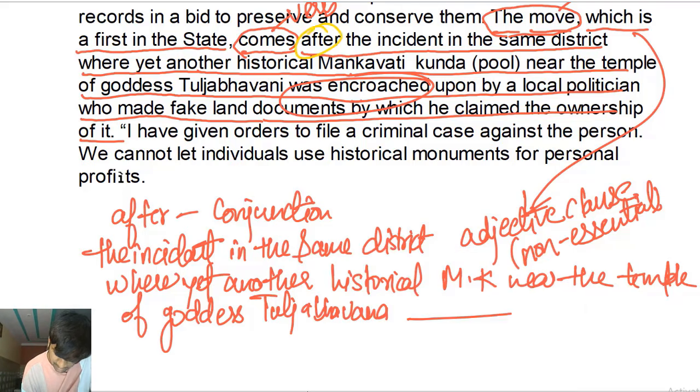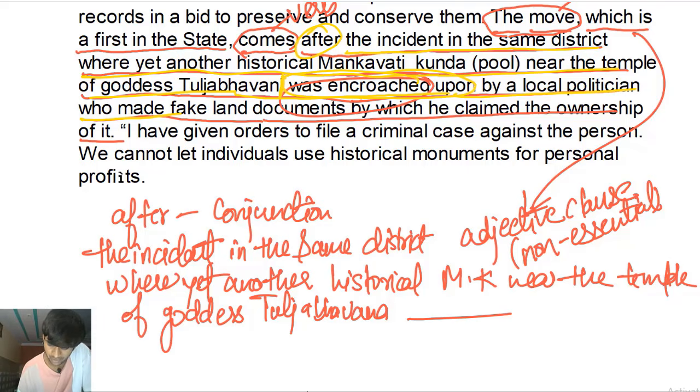So after is the conjunction, the incident in the same district where yet another historical Mankavati Kunda near the temple of goddess Tulja Bhavani was encroached upon by a local politician who made fake, encroached upon, Tulja Bhavani. Till here, this is the subject of this adverb clause, right? Was encroached upon is the verb phrase. Was encroached upon, and this is in the passive voice because we're not talking about who encroached the property, right? We're just talking about what happened to the property.